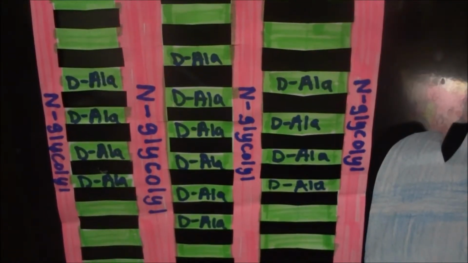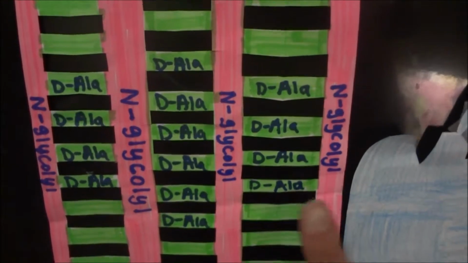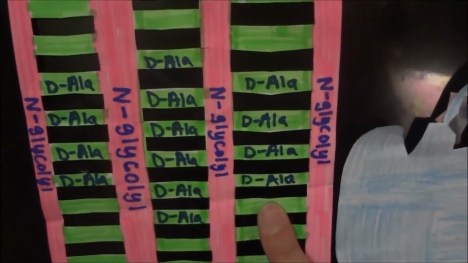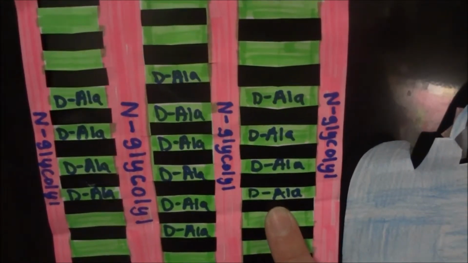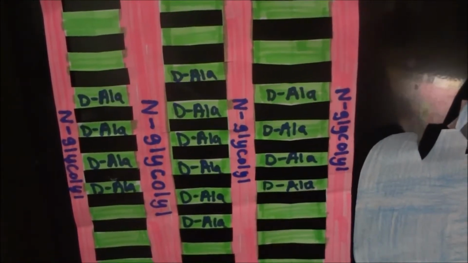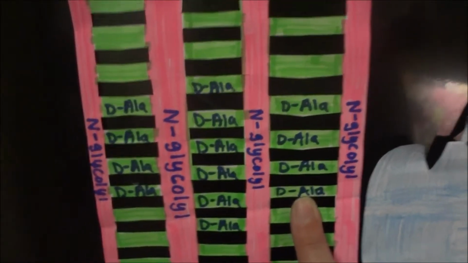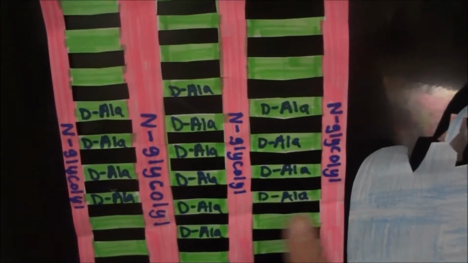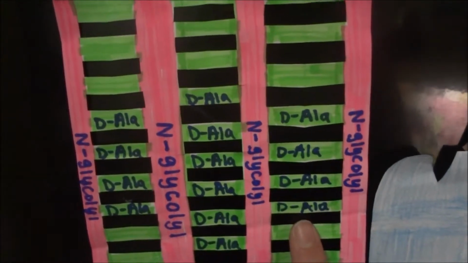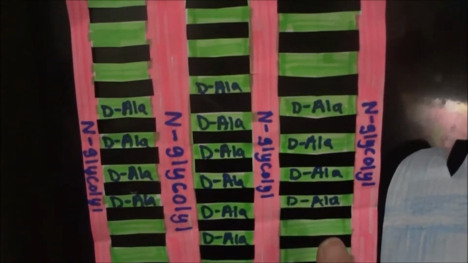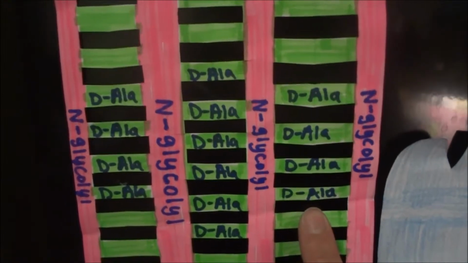One way of killing multi-drug resistant tuberculosis is by targeting the D-alanine-D-alanine dipeptide bonds on the cell wall. If you inhibit this pathway, the cell wall is going to be either weakened or die. Because of this, it is a good target to make a drug to treat multi-drug resistant tuberculosis. Before we can understand how we can inhibit the pathway of making these dipeptides, we first have to understand the mechanism and how it's made.